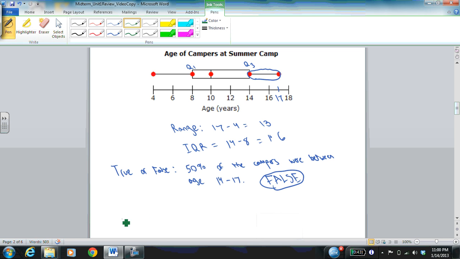So here's a true statement that we could say. 50% of the campers were between ages 8 and 14, because that represents the IQR, this part of the box plot, which, as we said, is 50% of the data.